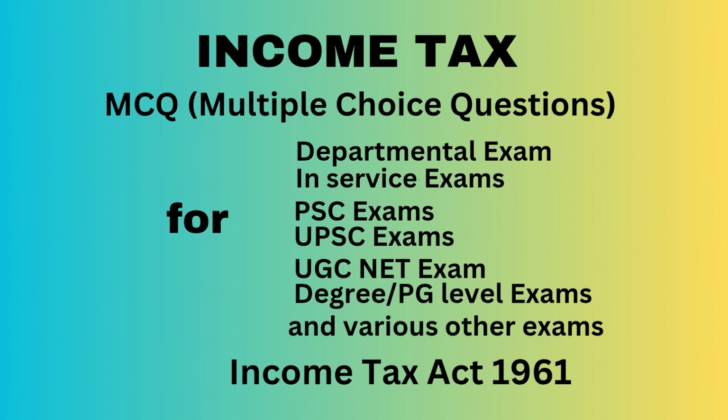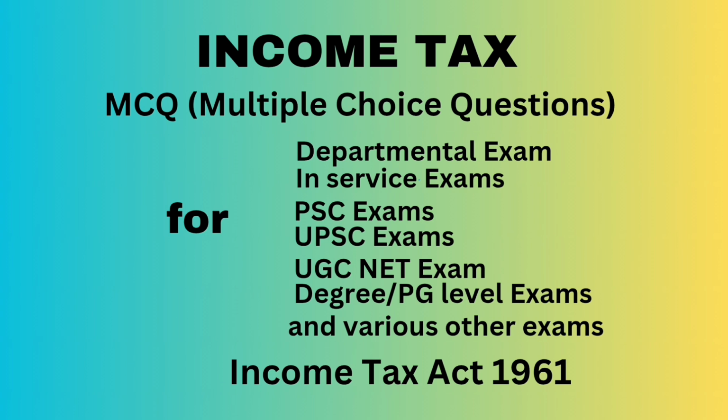Correct answer option B, that is, in all kinds of policies except when received under keyman policy plus policy issued on or after 1/4/2003, if the premium paid for any year exceeds 20% of actual capital sum assured except on death.